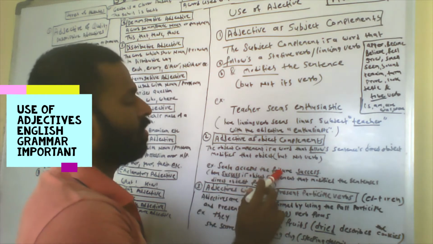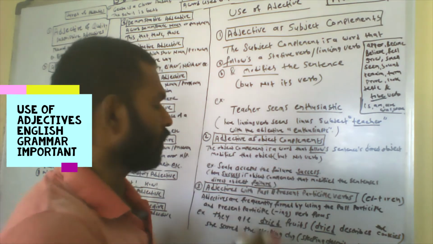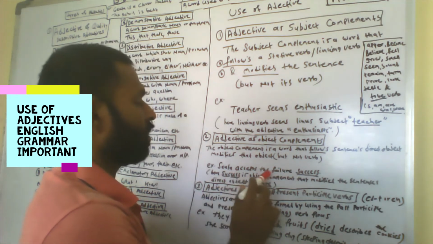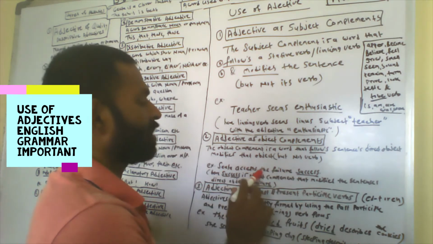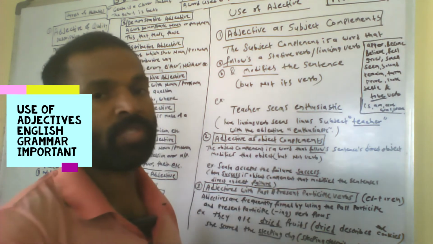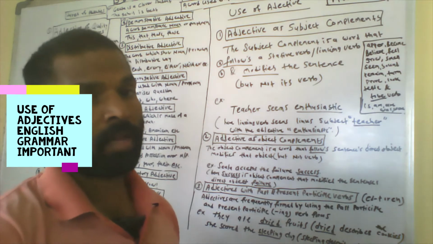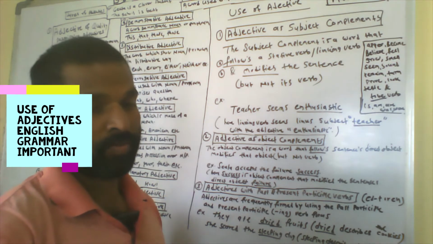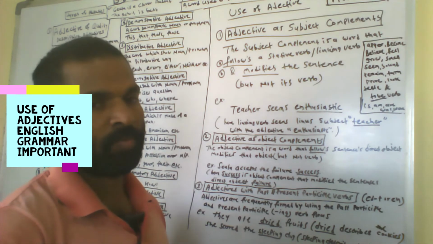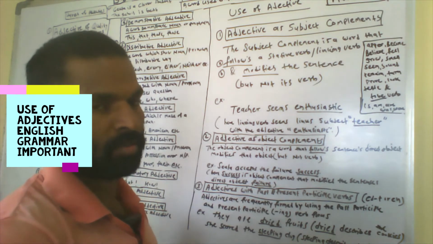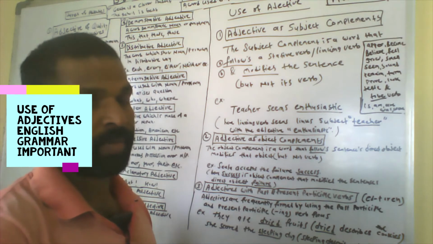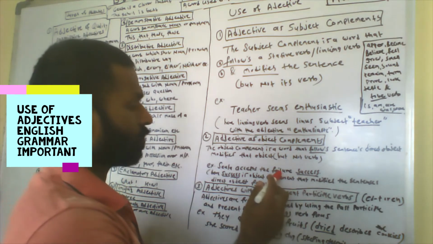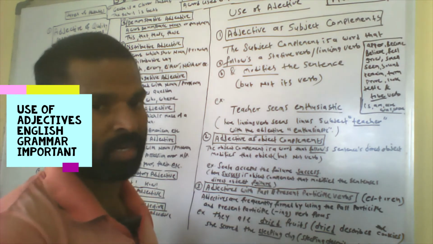Sita accepts the failure is negative, but when you write it like this, Sita accepts the failure success, it means she looks at her failure as a success. She does not become nervous, but takes a failure as a success.